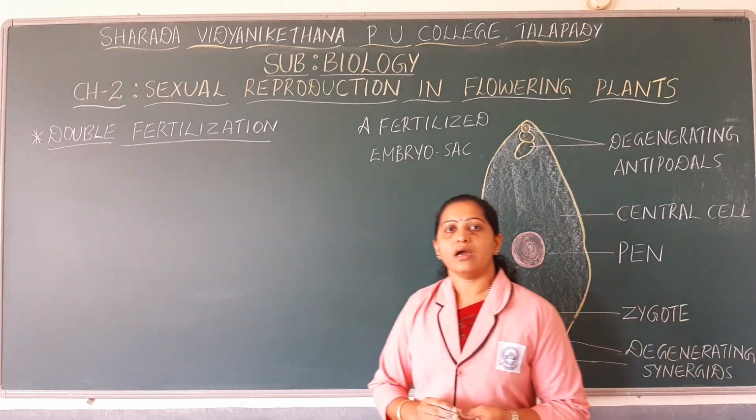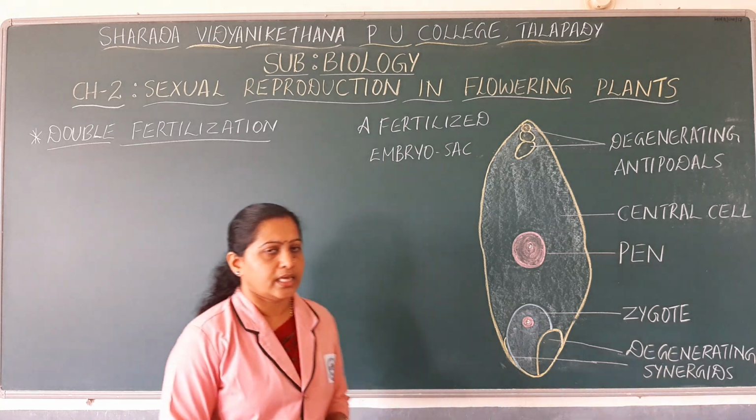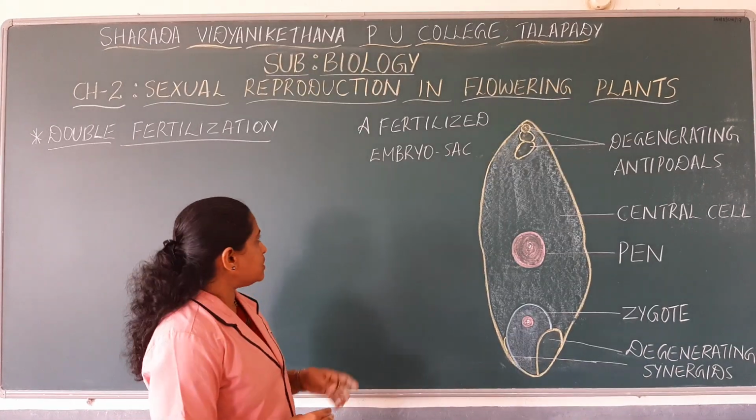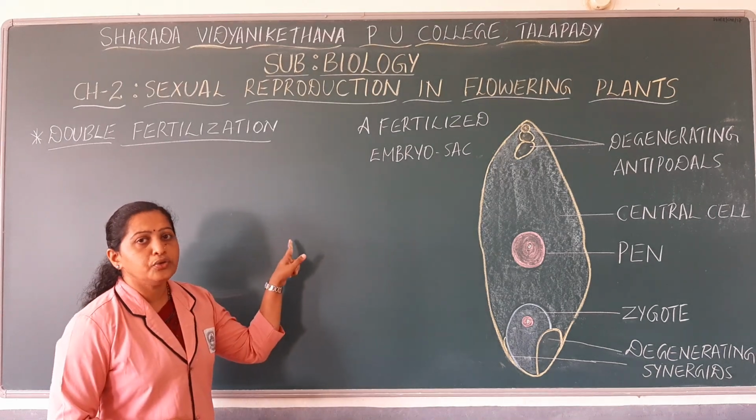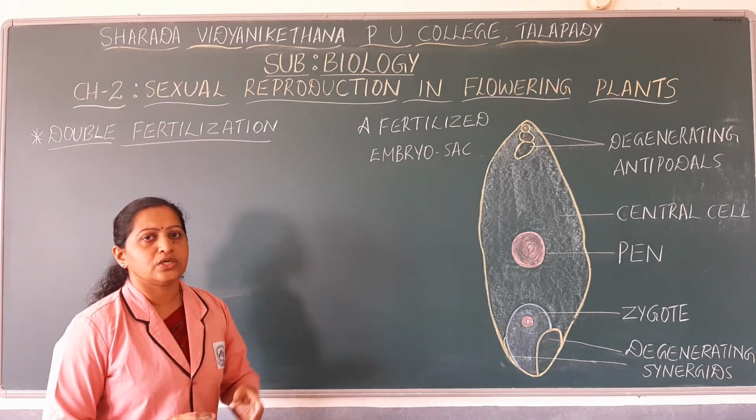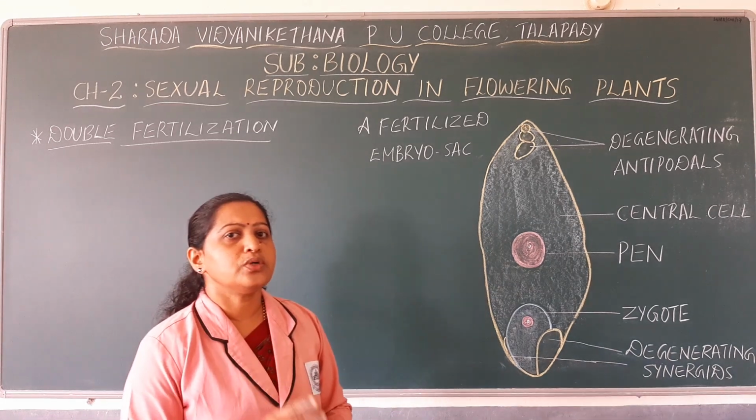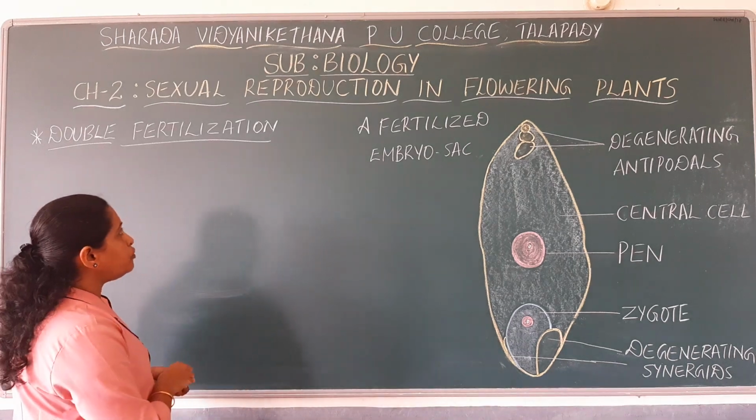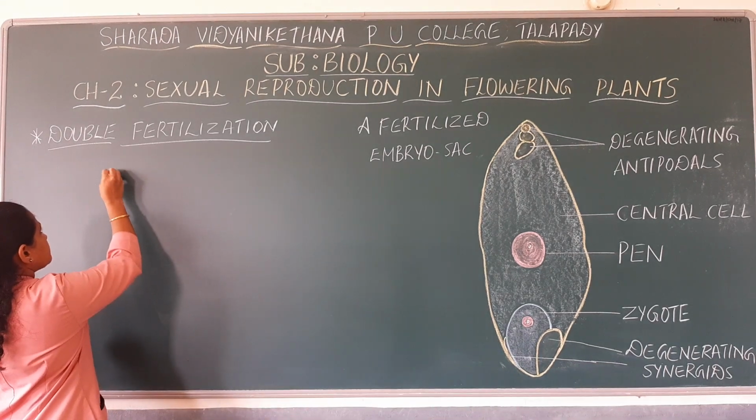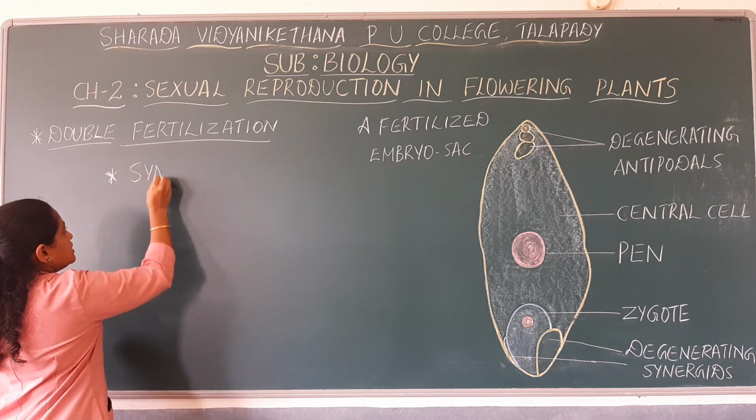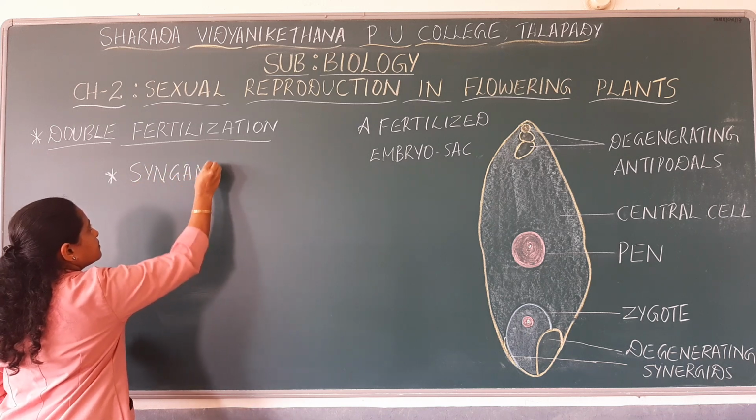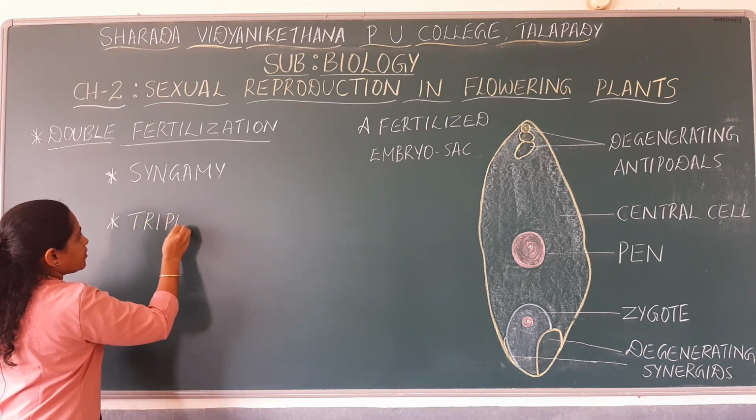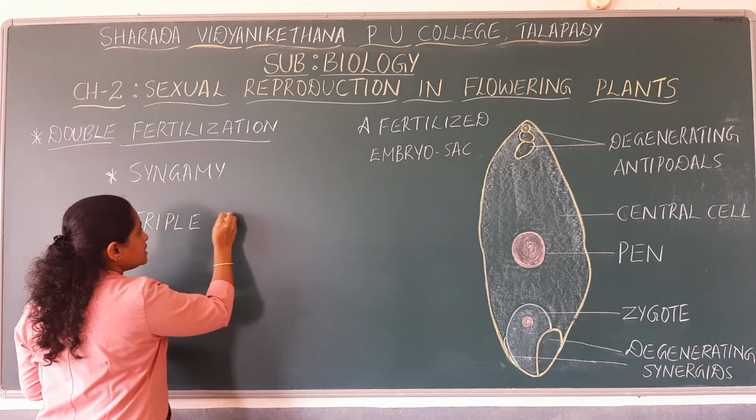Okay. Now we will see how double fertilization takes place in angiosperms and what are those kinds of fusion that occur. Double fertilization is a unique event where there are 2 kinds of fusion. So what are those 2 kinds of fusion that occur during double fertilization? Those 2 fusions are named syngamy and triple fusion. Syngamy and triple fusion.